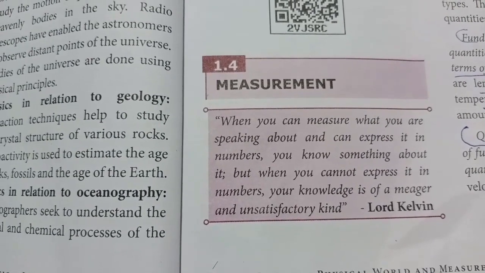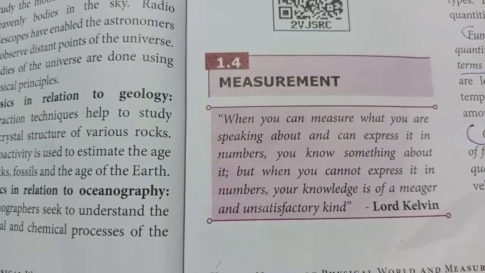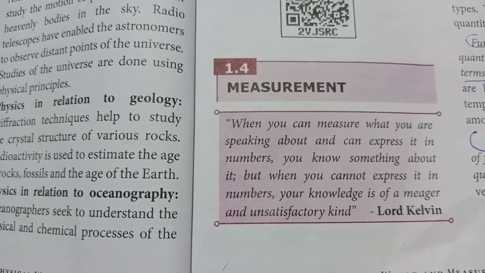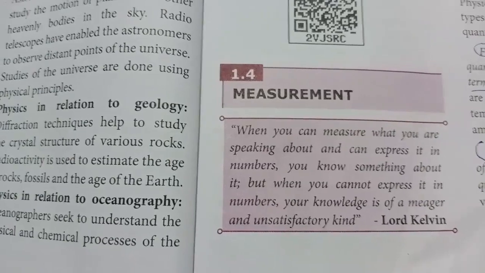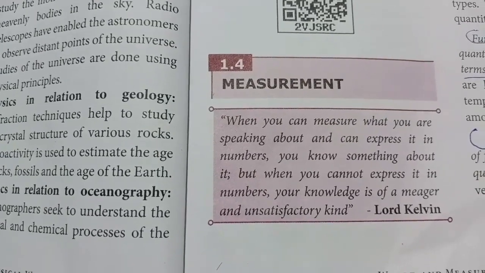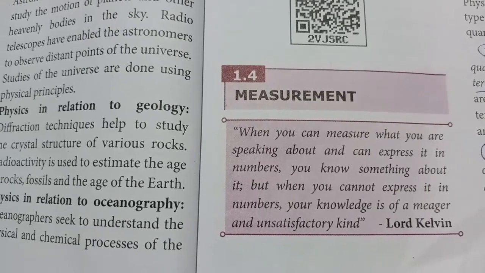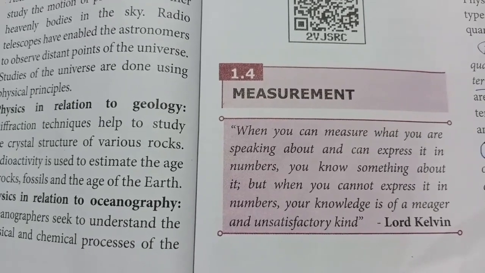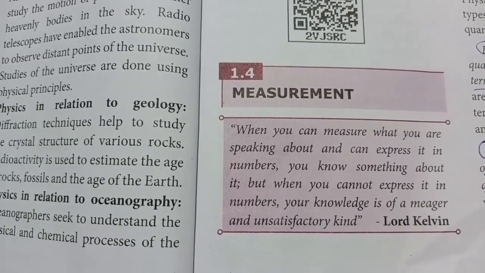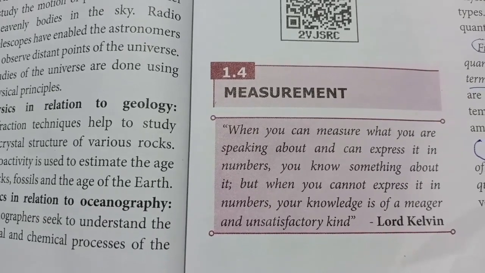A very good example is this one only. In our daily life, when purchasing something, we say 1 pen, 2 pens, 3 pens, or 1 kilogram, 2 kilograms, 3 kilograms. So all these measurements we indicate using numbers.